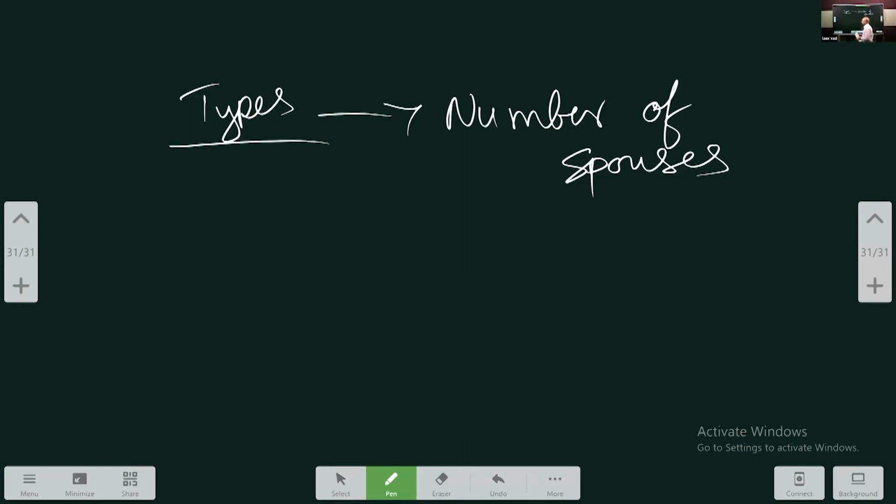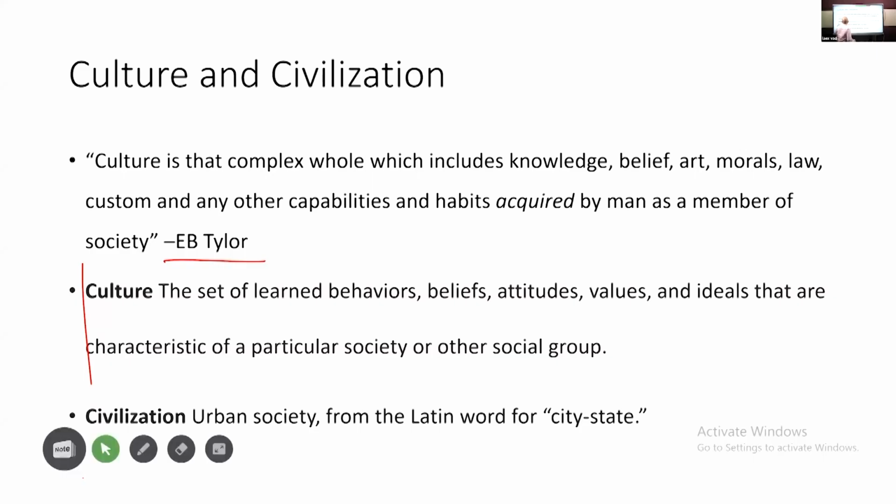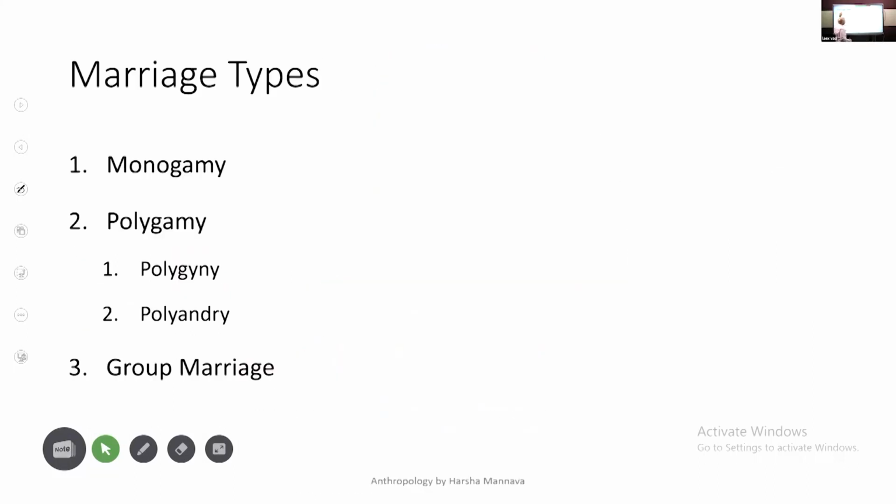Whenever they ask you types of marriage, just discuss that. Some of you think, I will write types based on number, I will also write other things because anyway I'm writing this. But don't think the examiner will look at you positively.